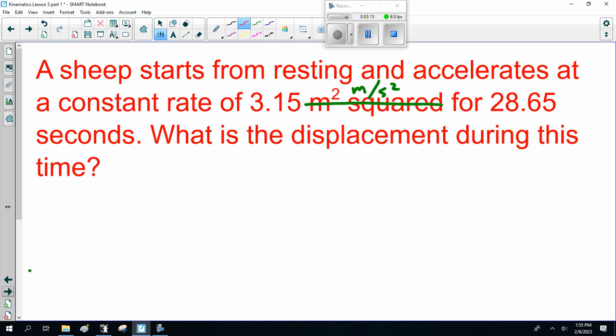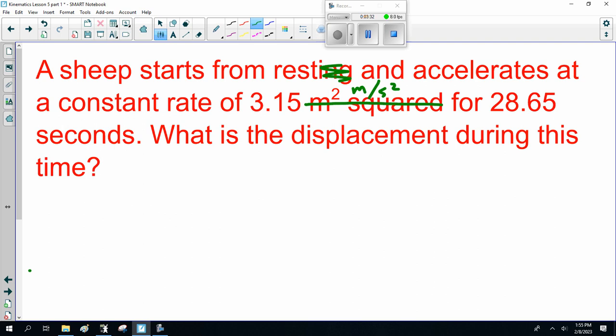Now, a sheep starts from rest, and accelerates at a constant rate of 3.15 meters per second squared for 28.65 seconds. Yes, I got to learn to read better. Words, yuck. Anyway, what is the displacement during this time?